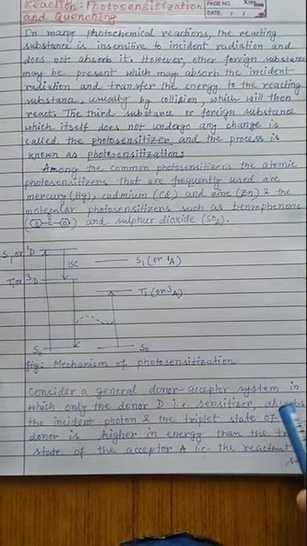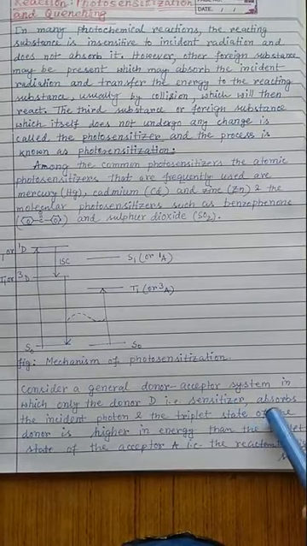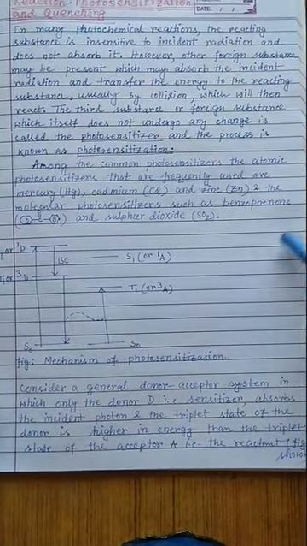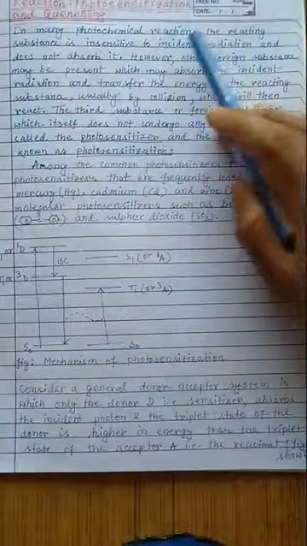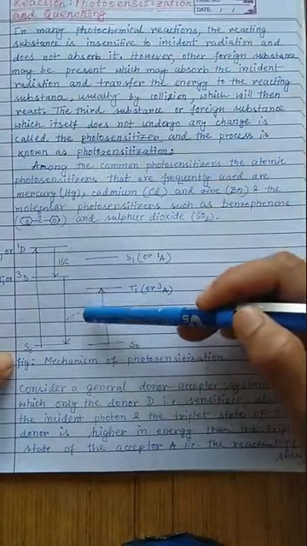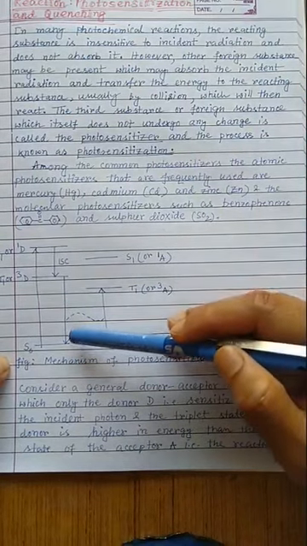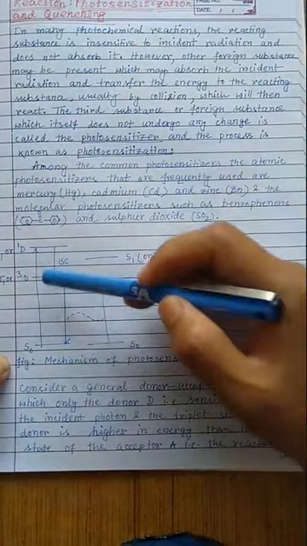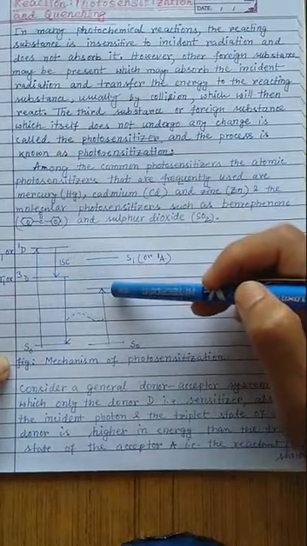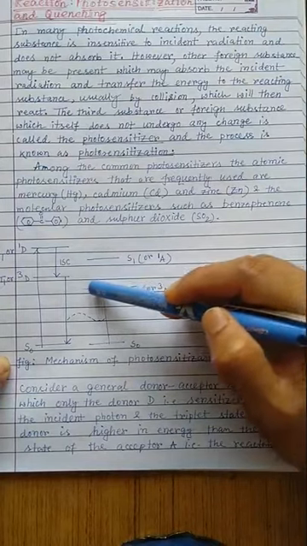Consider a general donor acceptor system in which only the donor, that is the sensitizer, absorbs the incident photon, and the triplet state of the donor is higher in energy than the triplet state of the acceptor A, that is the reactant, in the figure shown. This is the energy level of the donor system. This is the ground state, S0, this is the corresponding singlet state, and this is the corresponding triplet state of the donor. The acceptor molecule, which will accept its energy, should have a triplet state energy lower than the corresponding donor energy.